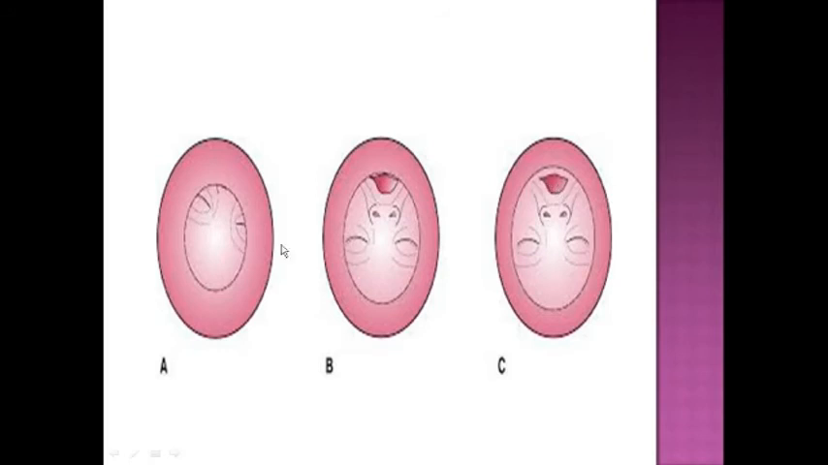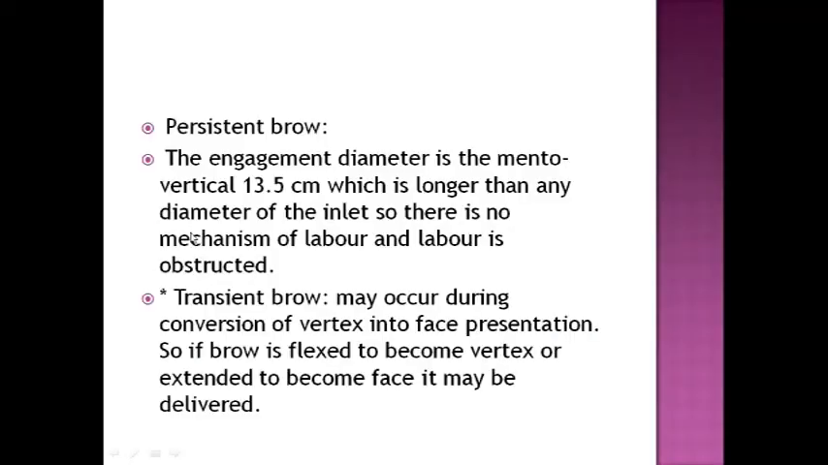Okay, and this is the brow presentation. In persistent brow, the engagement diameter is the mento-vertical, 13.5 centimeters, which is longer than any diameter of the inlet. So there is no mechanism of labor, and labor is obstructed.